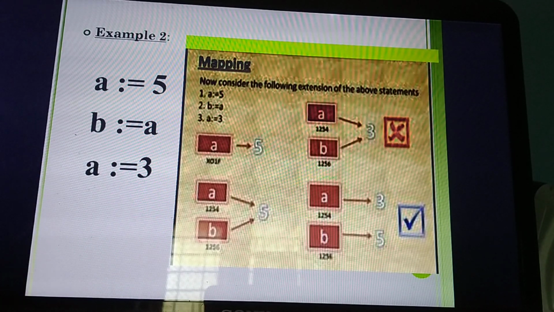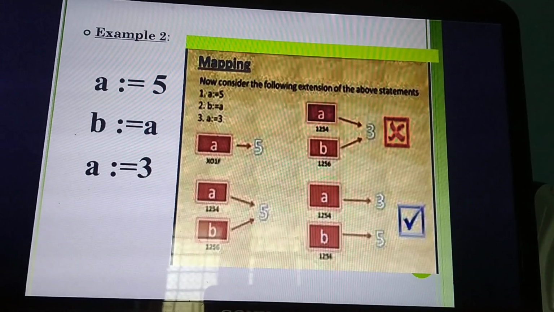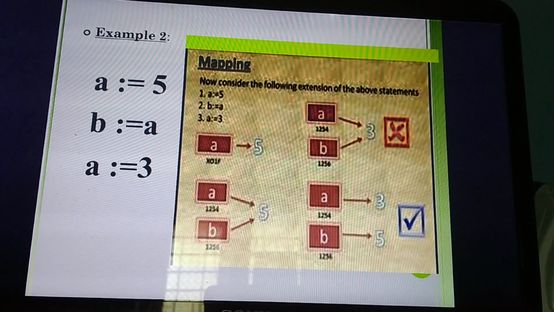Understand? So, like this example they will give, and sometimes they will give 3 or 4 variables and ask you to draw the diagram or identify what the bindings and map are. Understand this example? Yes.